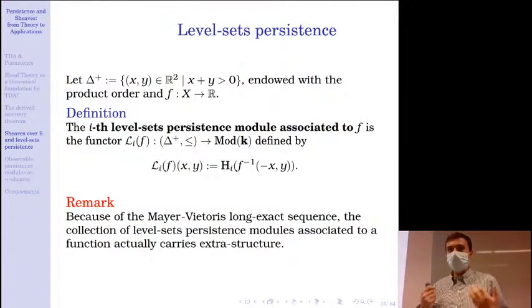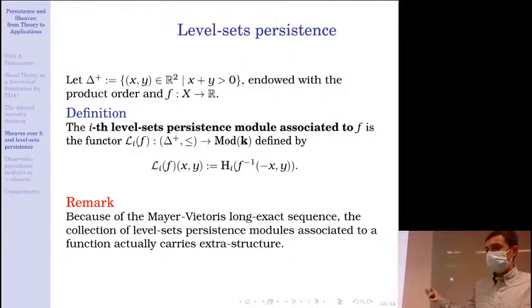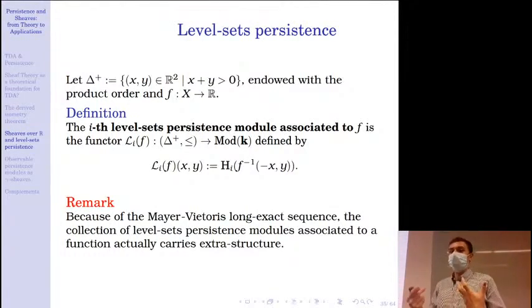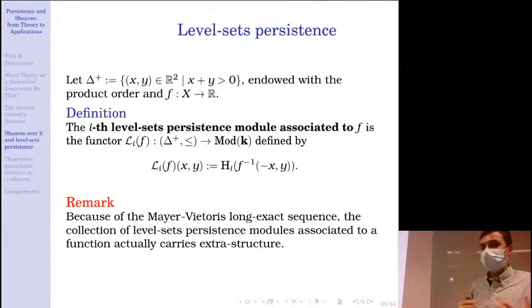So now something that we must be aware of is that such persistence modules that come from level set persistence are not any functor from delta plus to mod k, okay?